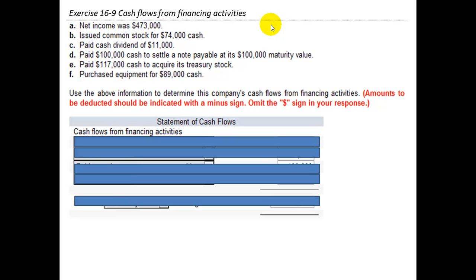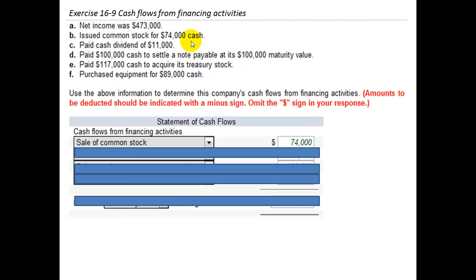So let's start with the first one. Net income was $473,000. That is not a financing activity. It's an operating activity. You have to buy goods and then sell them to customers in order to get net income. So that's not a financing activity. The next item, issued common stock for $74,000 cash. That is going to increase your financing activity cash by $74,000 because you did one of those two primary things. You sold common stock.